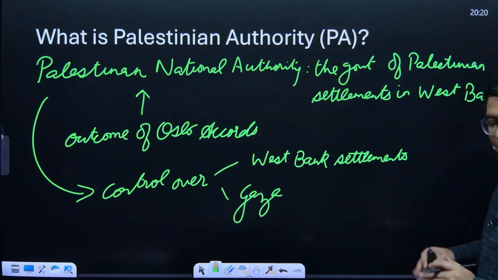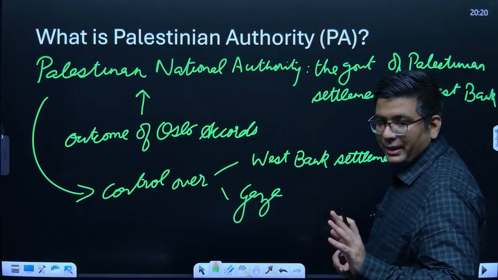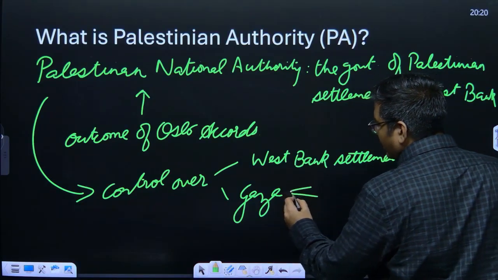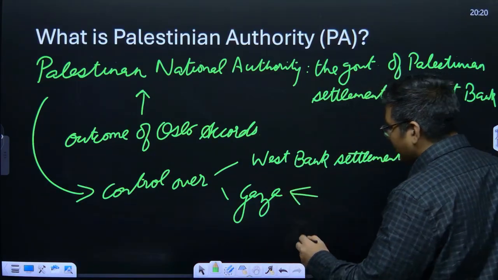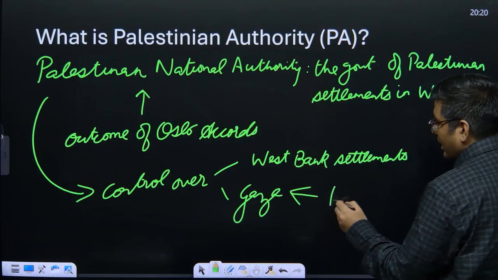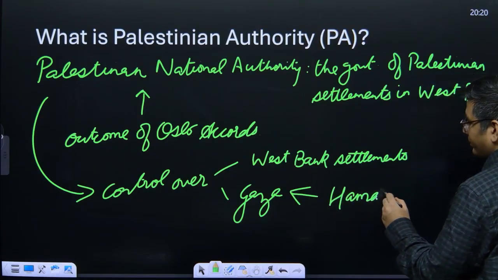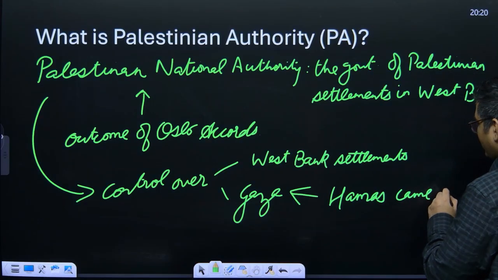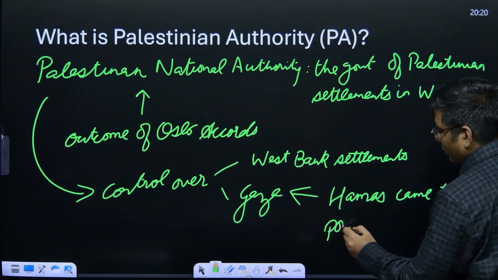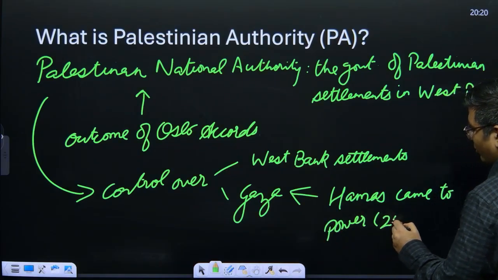Now basically what happened was that in 2006, after the popular election, Gaza was the region where Hamas came to power. Towards the end of 2006, so 2006, 2007 I am going to write.